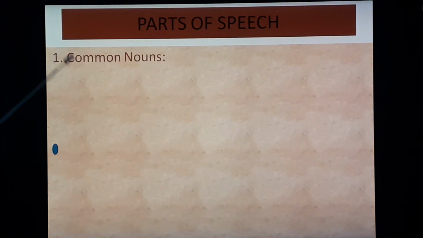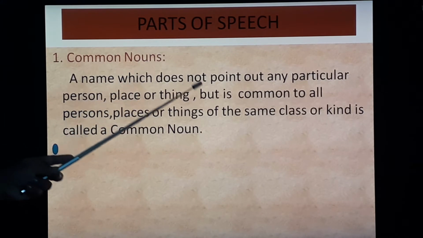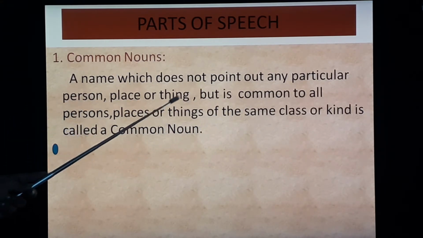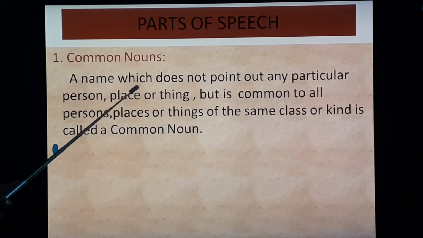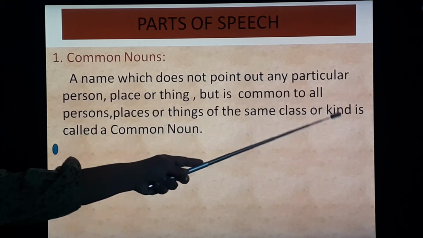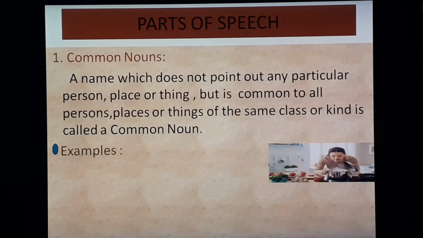First, common nouns. Let's see the definition. A name which does not point out any particular person, place or thing, but is common to all persons, places or things of the same class or kind is called a common noun. Let's see examples.